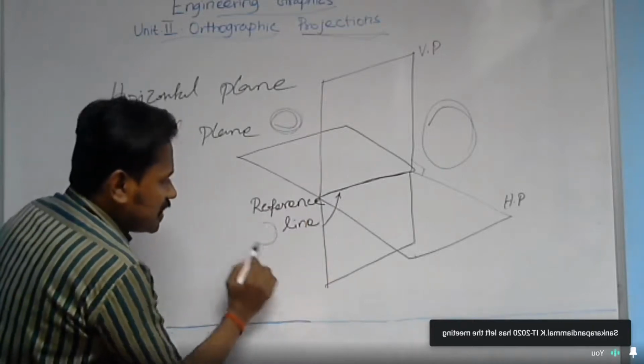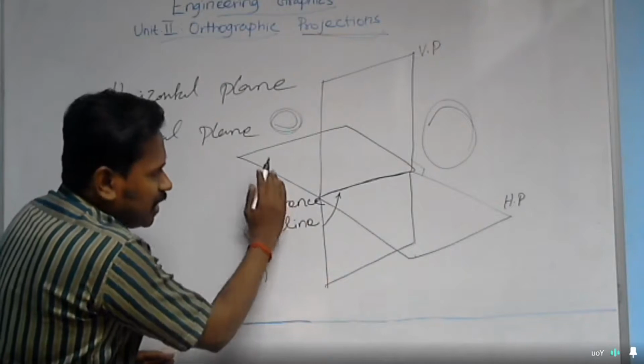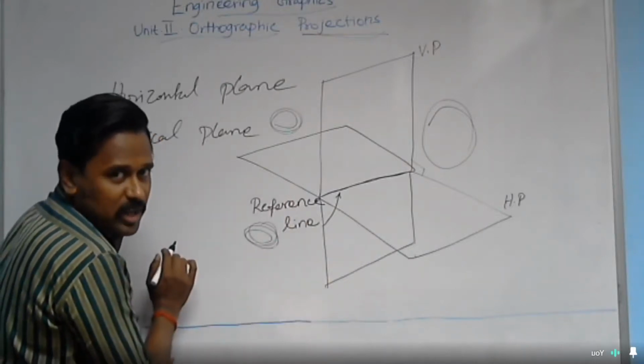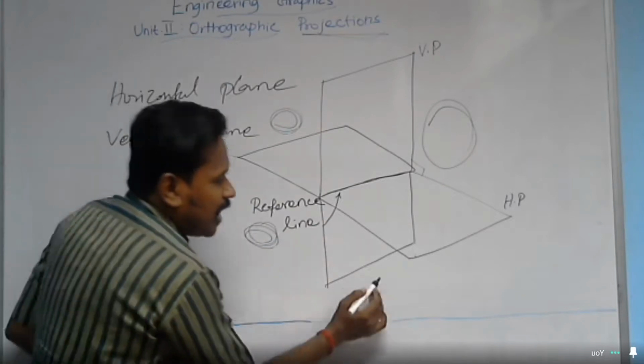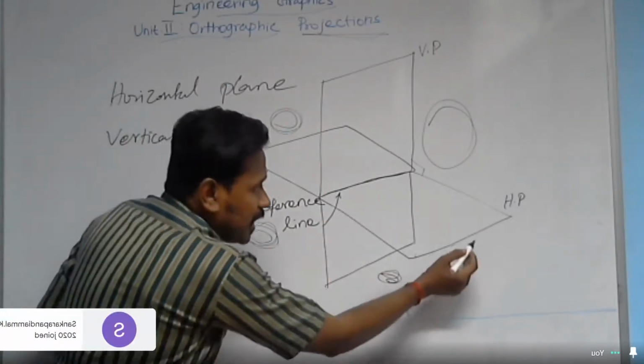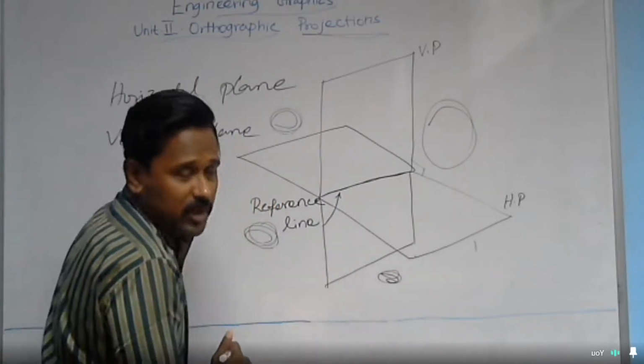And that space can be addressed as below the horizontal plane and behind the vertical plane. And finally, that space can be addressed as below the horizontal plane and in front of the vertical plane.